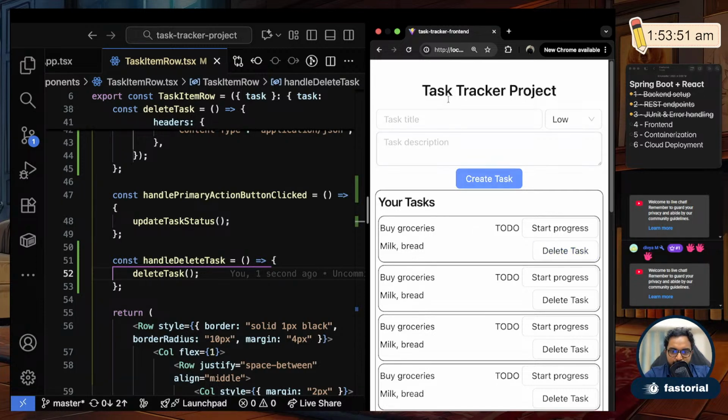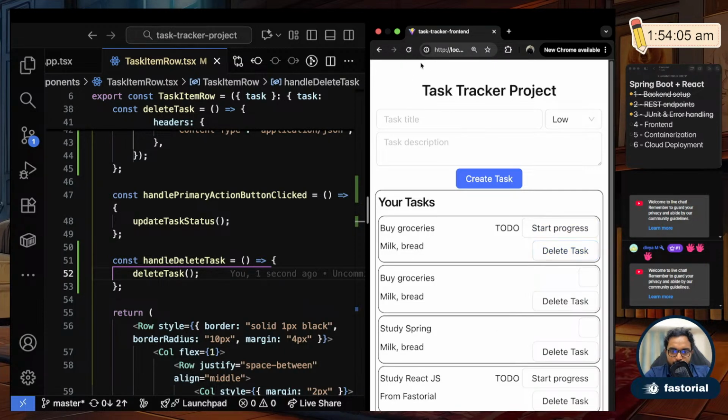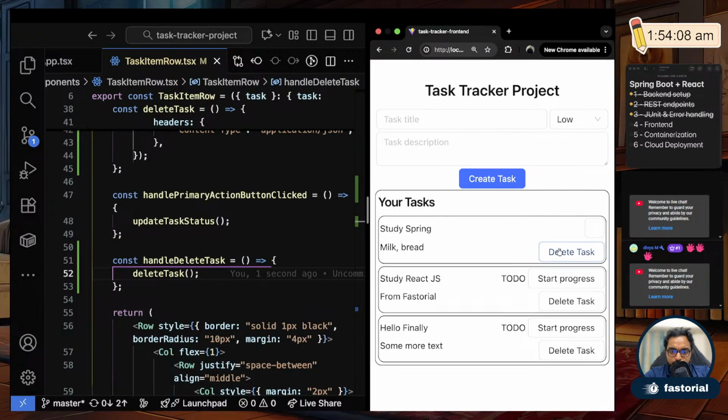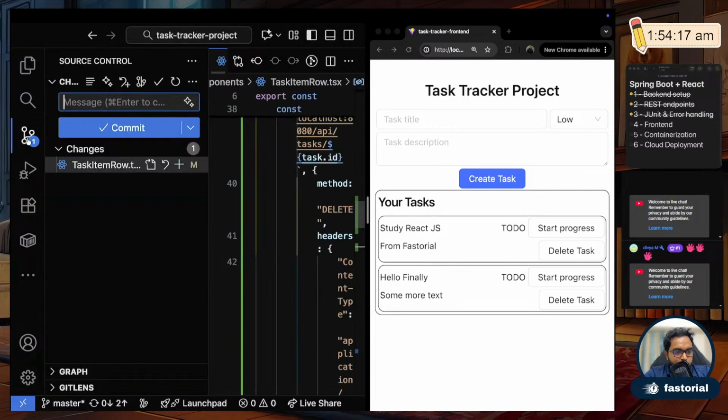Okay, let me delete most of the tasks. I'll just keep like one or two items. Delete. The tasks are actually getting deleted, but there are so many tasks that you are not able to see. Okay, fine. So now there are only two tasks left. I deleted everything else. This makes the page look neater as well. So I will commit this also. That was a simple item. Because we have all the backend APIs already ready, it's easier to simply call them in the front end. So delete task from front end is also done.